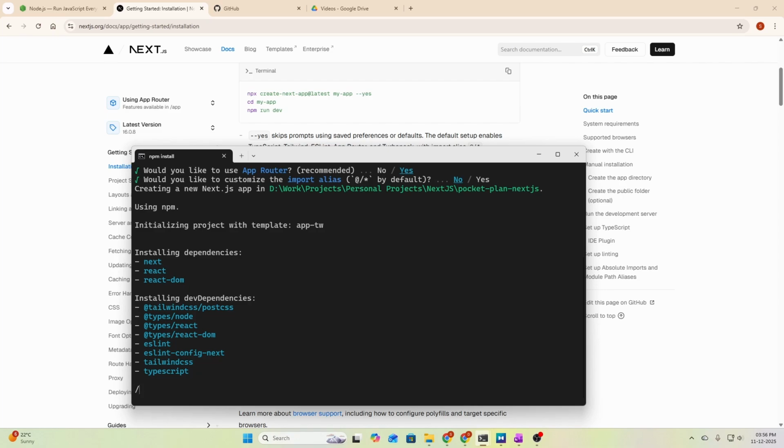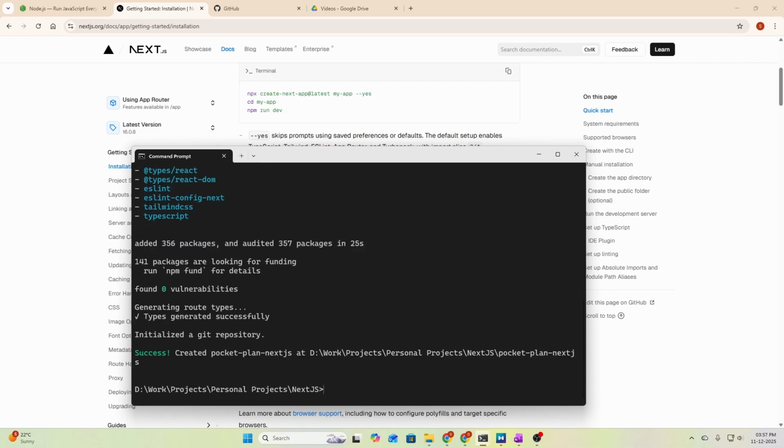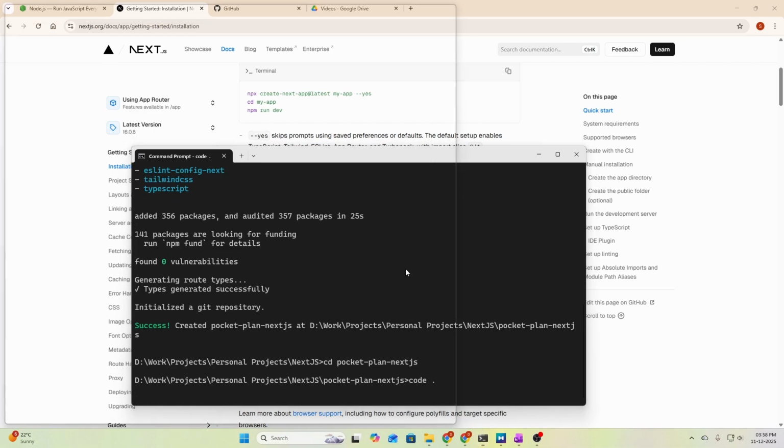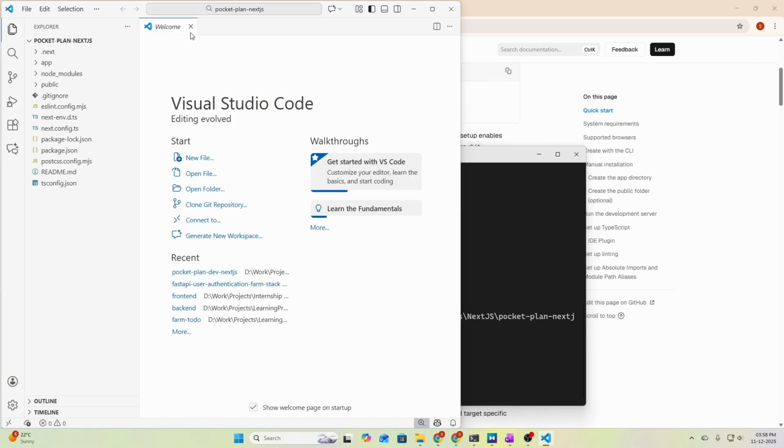So let's wait for it to finish. Okay, the project has been created successfully. Next, we need to move to the project directory, pocket-plan-nextjs, and we are now inside the project directory. Next we need to say code dot, and this will open my Visual Studio Code. I will be using Visual Studio Code for developing this project. Feel free to choose your own development editor. Let's open it by pressing enter, and the project has been opened successfully.